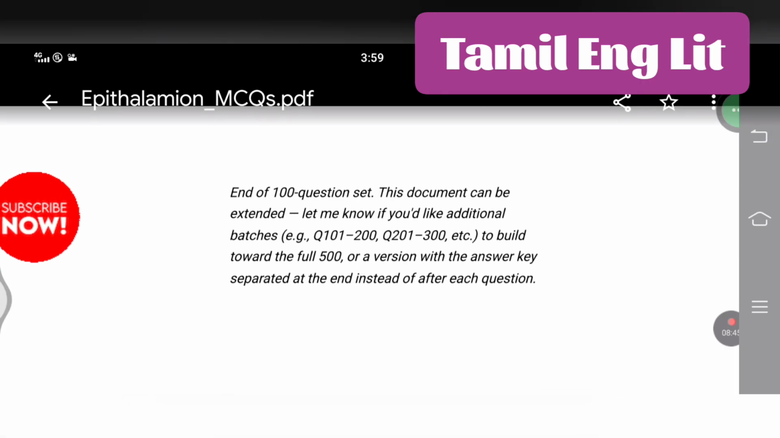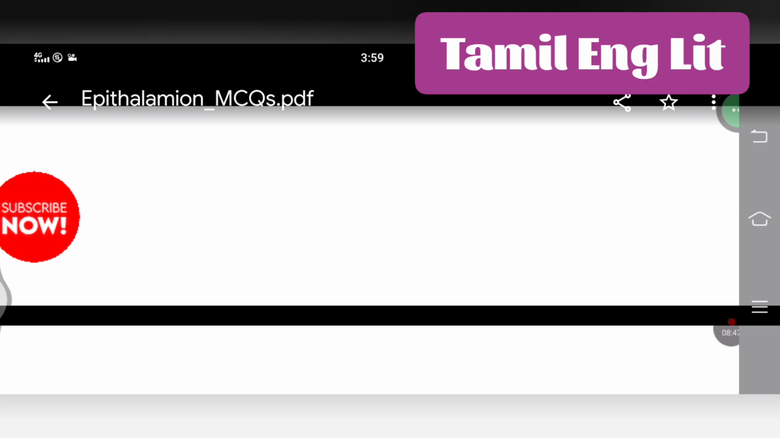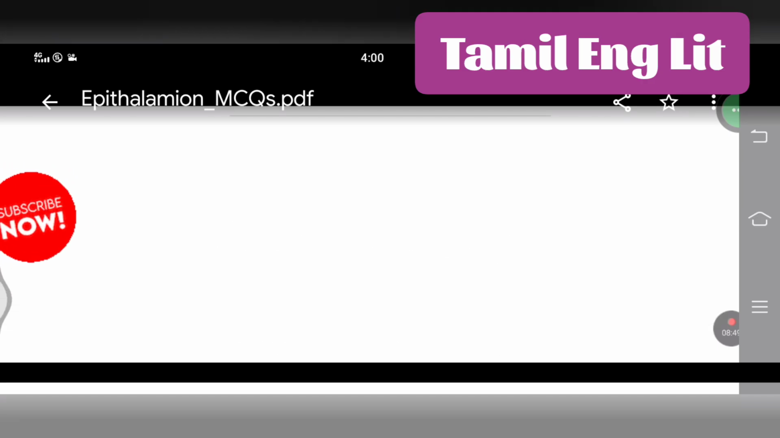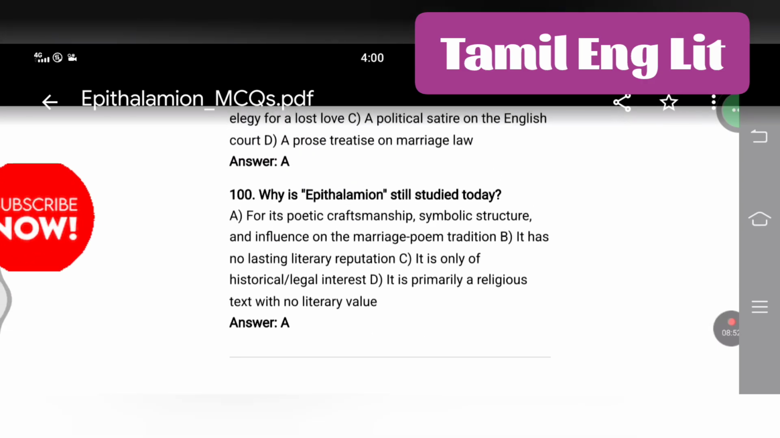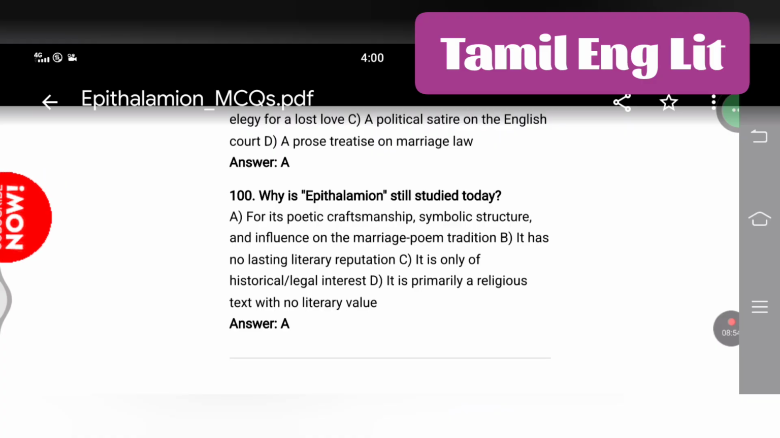With this, 100 MCQs are over. After learning the poem Epithalamion thoroughly, practice these MCQs. Only then will you be able to understand.